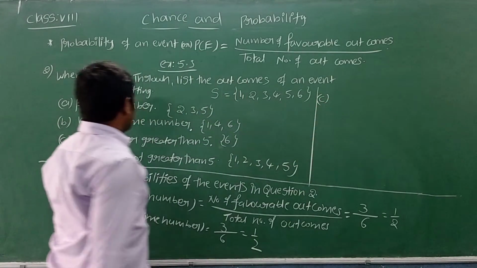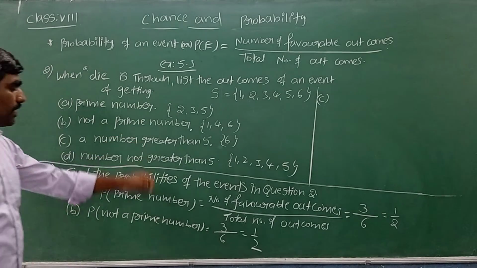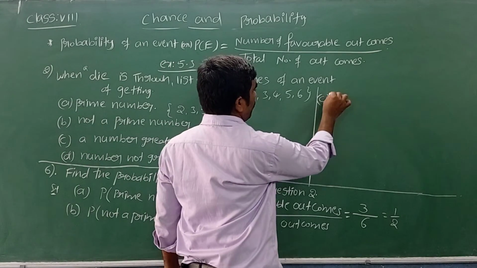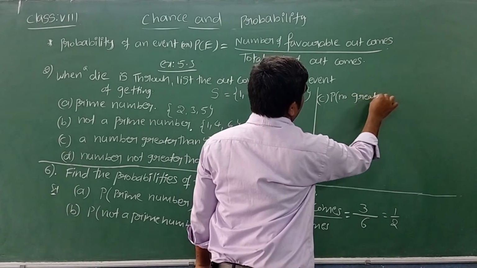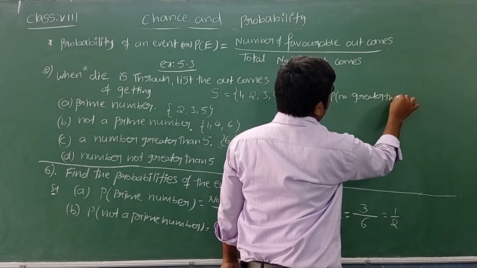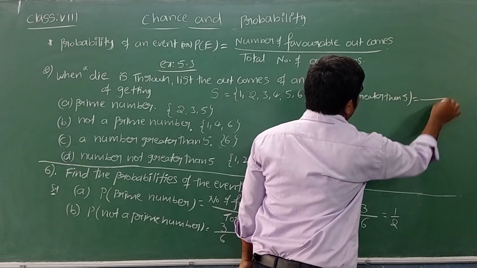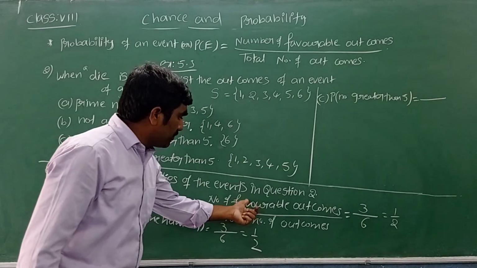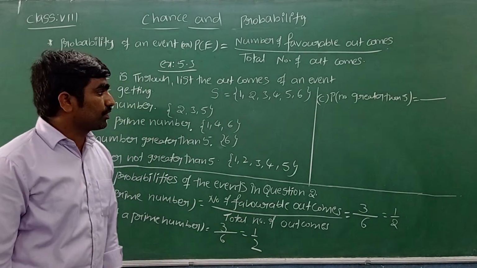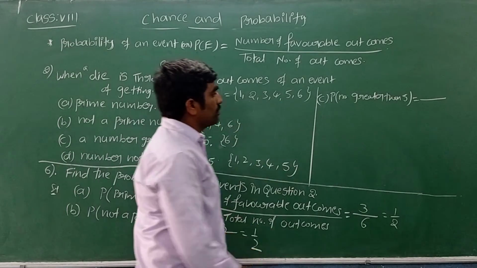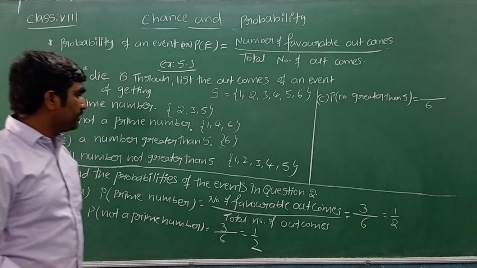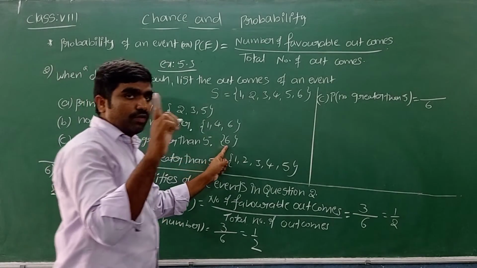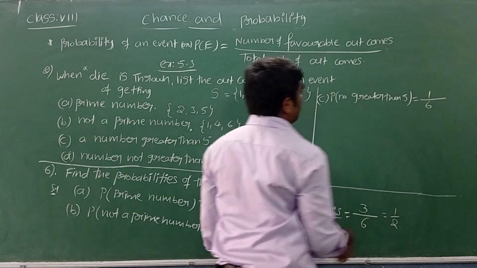Now let's go for C1. What is C1? Probability of a number greater than 5. What is the probability formula? Same: number of favorable outcomes by total number of outcomes. Total number of outcomes, how many are there? 6. How many are favored to get greater than 5? Only one possibility. One is favored, so 1 by 6.